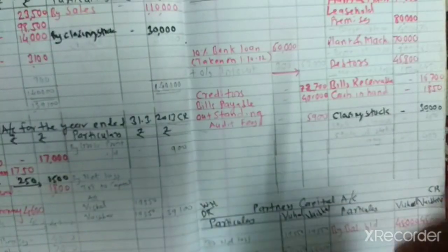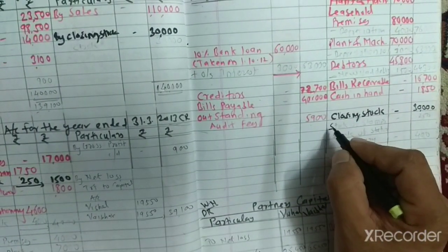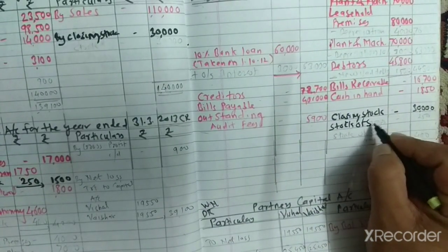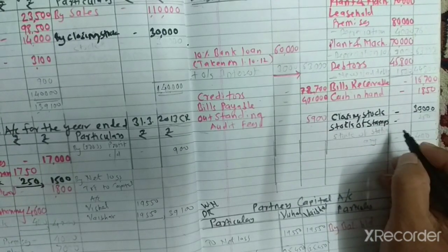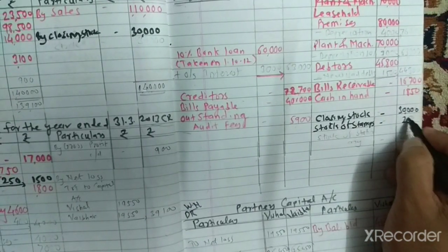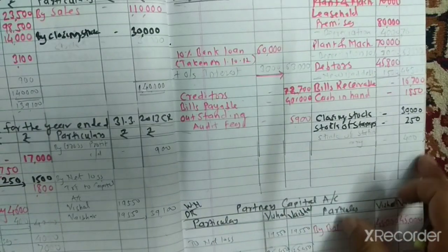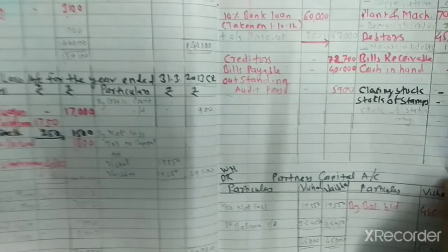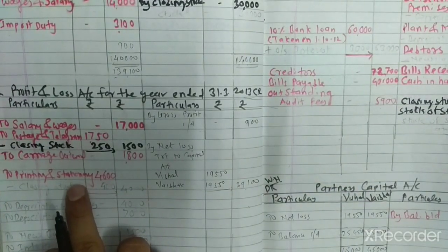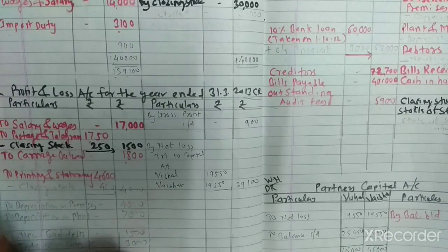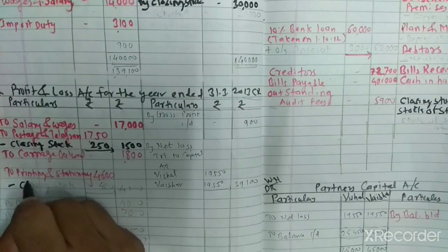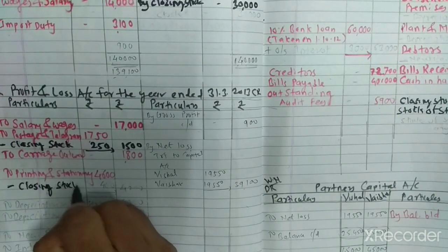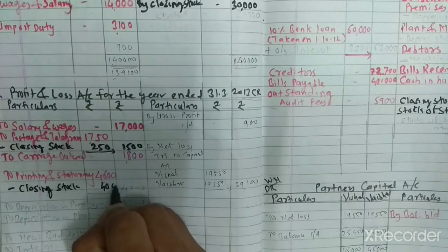Second effect, go to the balance sheet asset side. Write down here stock of stamps, second effect, amounting rupees 250. Clear? One more adjustment is given: stock of stationery. Go to the profit and loss account debit side, where stationery is given. Again, closing stock is always deducted, so deduct from stationery the closing stock amounting rupees 400.